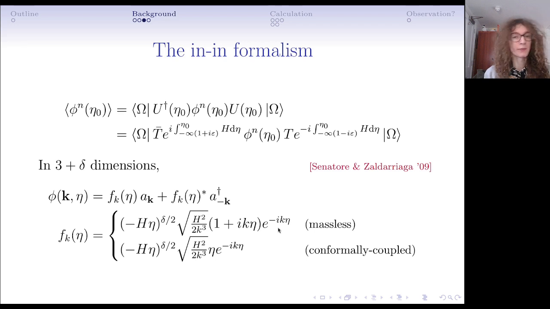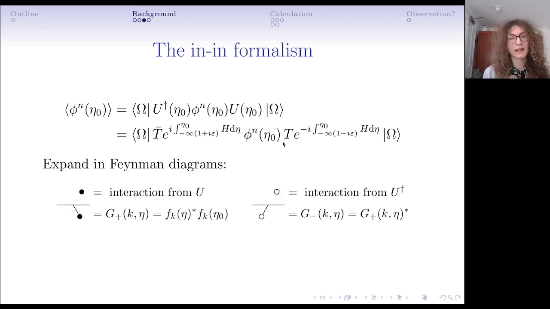Since we'll be doing some loop integrals later, and I'm going to do them in dimensional regularization, it's useful to have these mode functions in not just 3 spatial dimensions, but 3 plus delta. And in fact, the regularization prescription I'm going to be describing is going to modify the mass of the field slightly away from delta equals 0 to keep the mode functions in a particularly convenient form. But in general, remember throughout that delta equals 0 means exactly 3 dimensions, and so the final answers are going to be evaluated at delta equals 0.